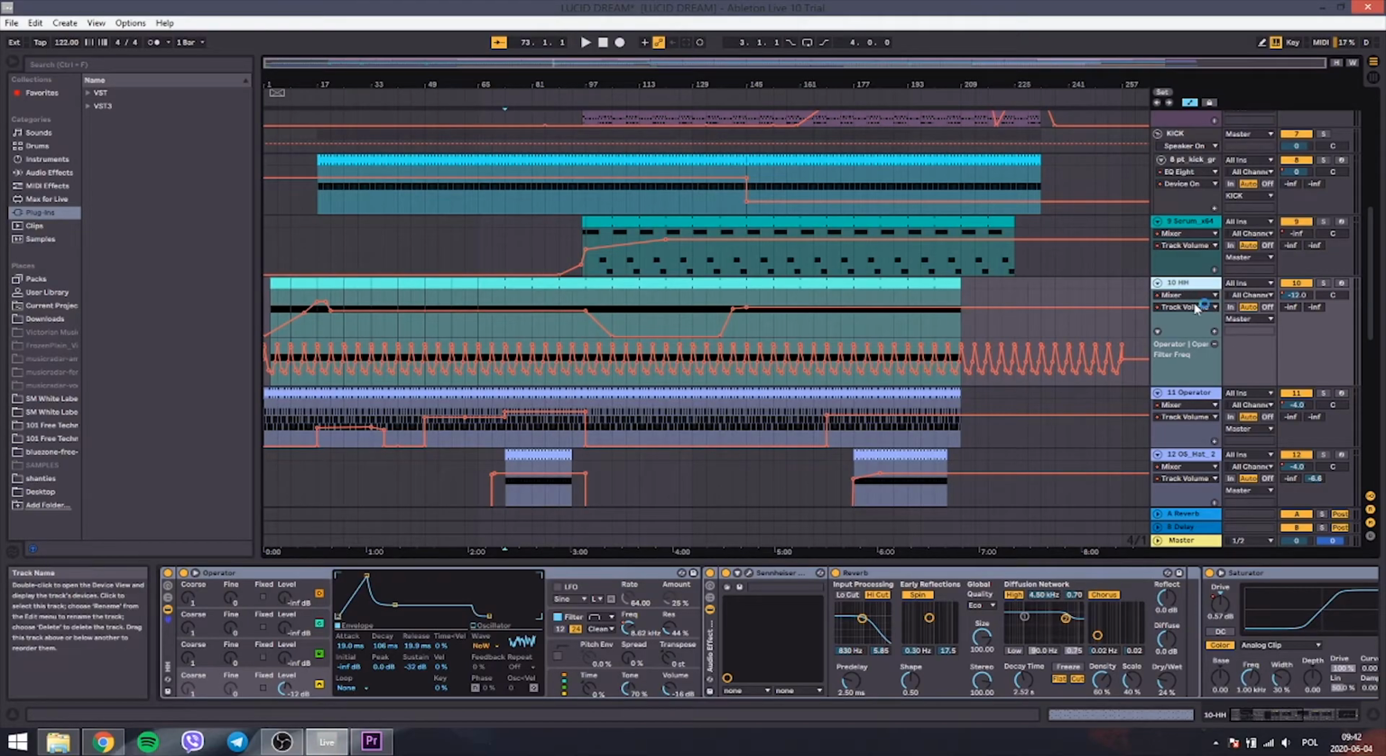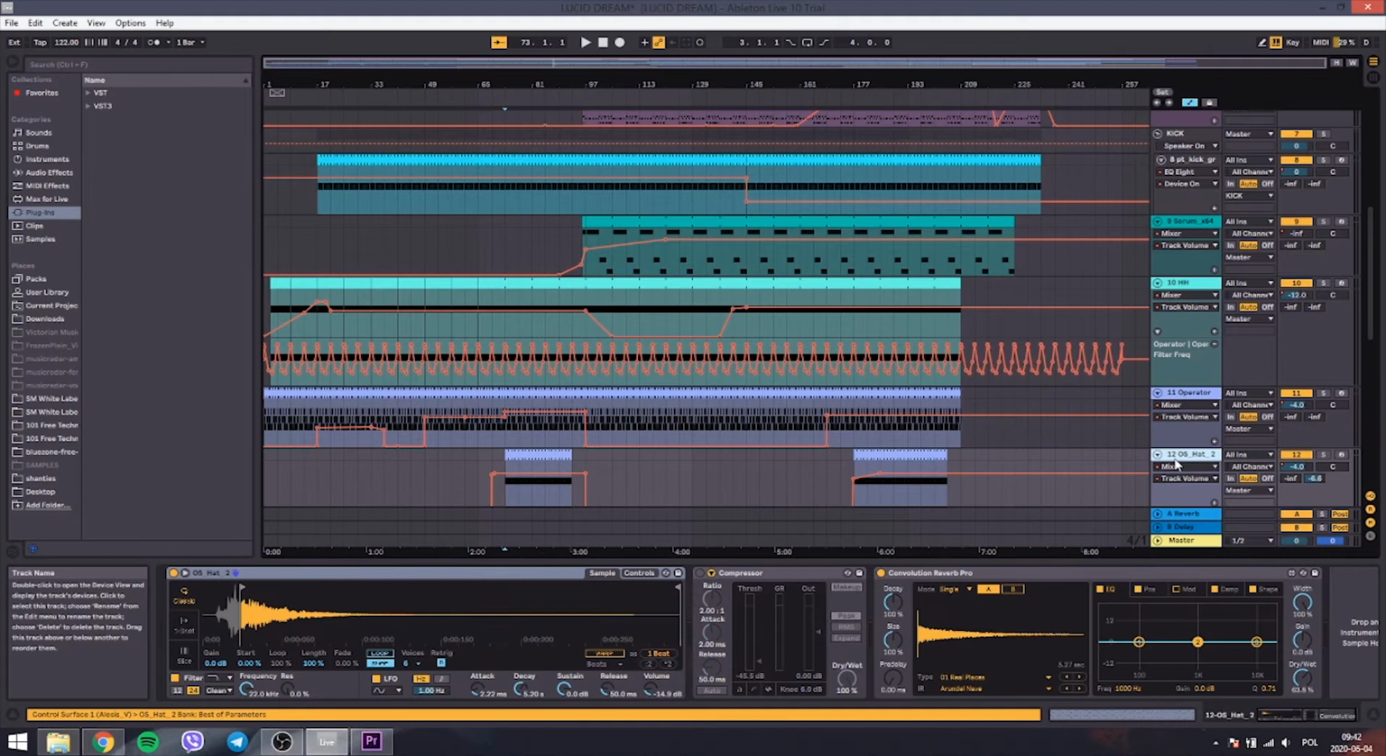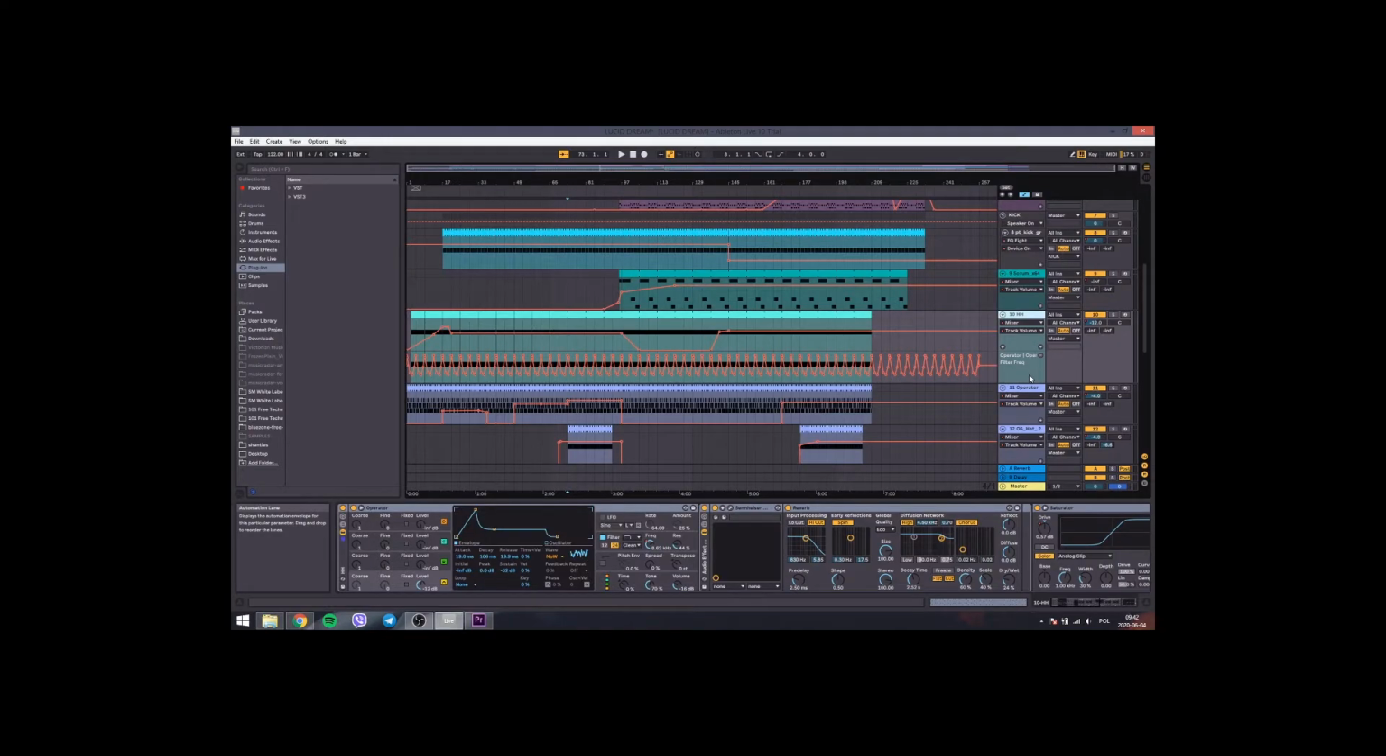Almost all of the hi-hats were created with Ableton's operator. Other than that, I used and edited some samples to my liking. Personally, I think operator is the best audio instrument for creating hi-hats or white noise based sounds, for its simple yet high quality interface.